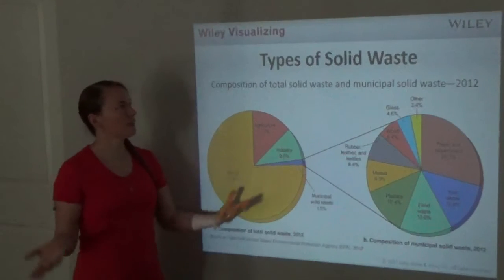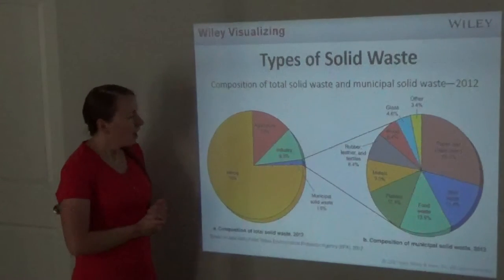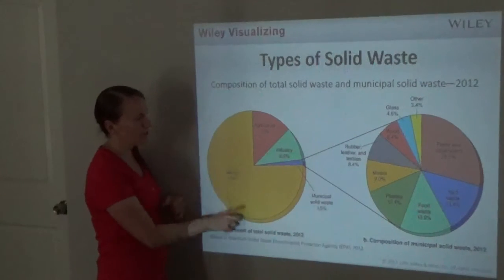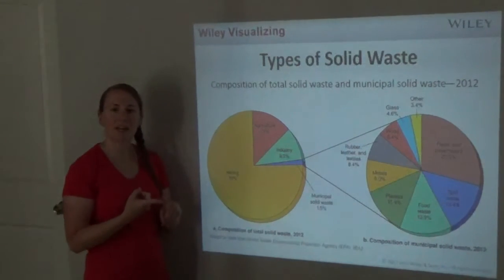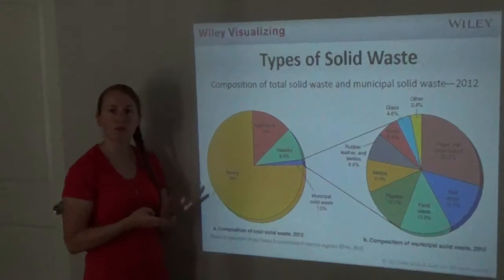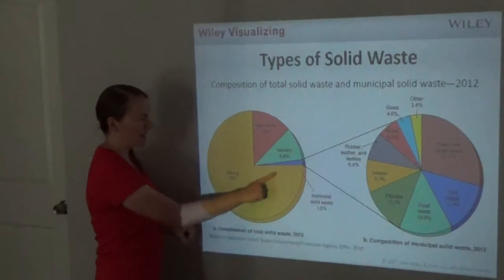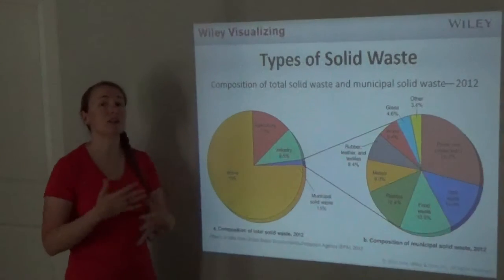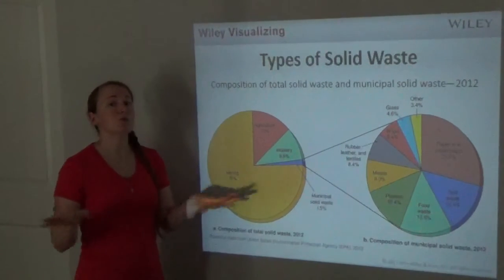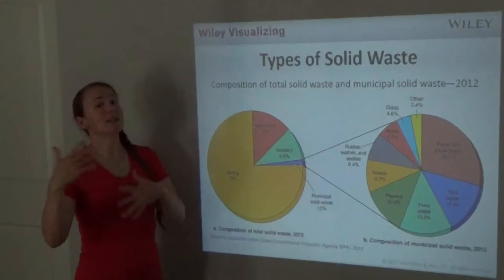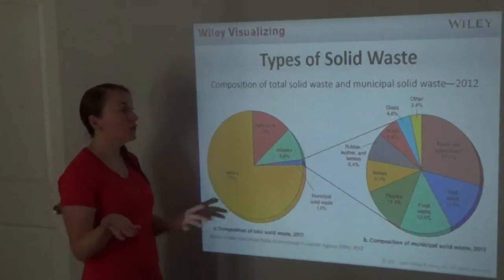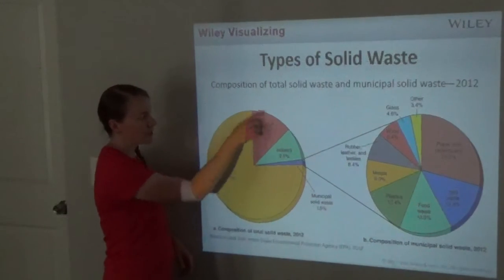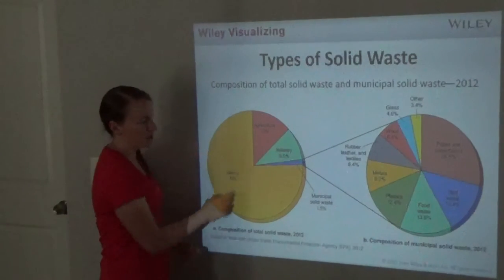So, how does our solid waste break down? If you look, this huge area right here is all from mining. When we mine our fossil fuels, coal, oil, natural gas, there is a lot of waste. That's why in chapter 17 we focused on stop using fossil fuels because they pollute a lot, start using from chapter 18 our renewable resources, and this is one of the reasons why. Agriculture has a large chunk and industry has a pretty large chunk.